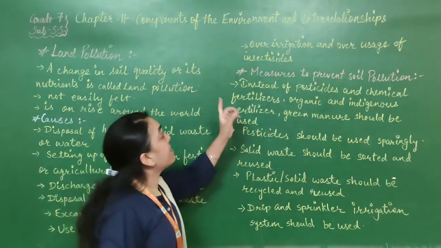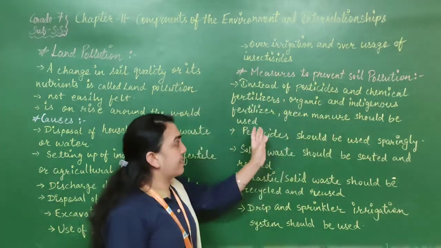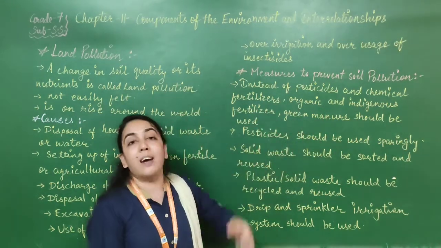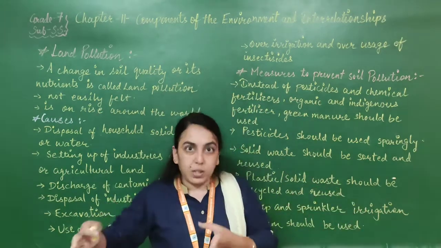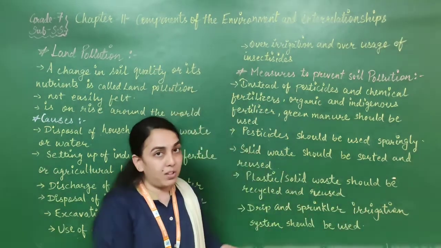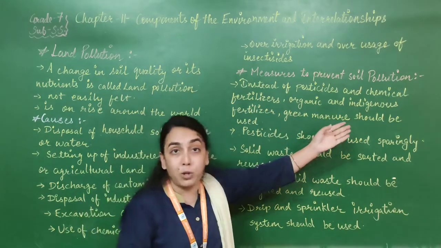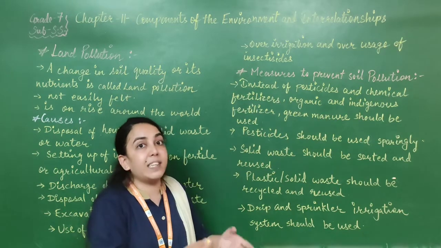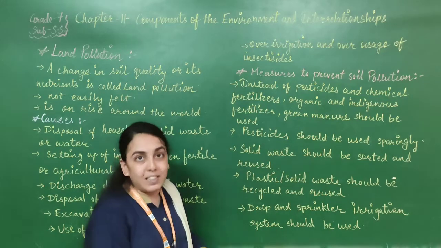Let's see. First step is, instead of pesticides and chemical fertilizers, organic and indigenous fertilizers, green manure should be used. As I told you, there are two types of fertilizers, chemical and natural. So instead of chemicals, we should use natural fertilizers. We should use green manure. We should use cow dung. That is going to increase the soil fertility and will add nutrients to it. So the land pollution will be decreased.